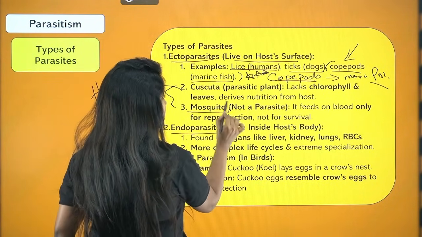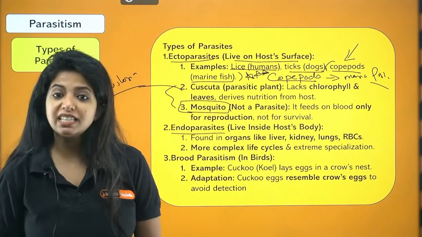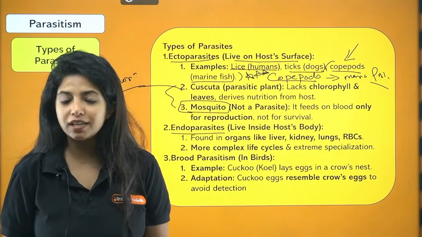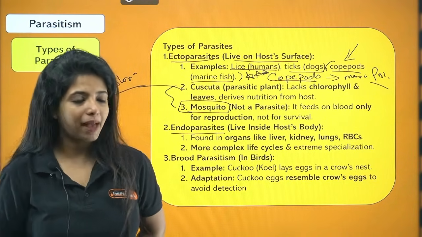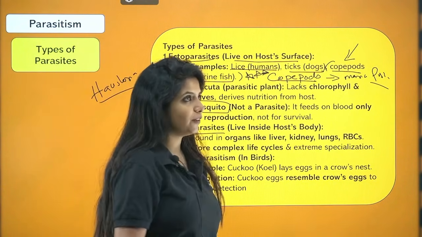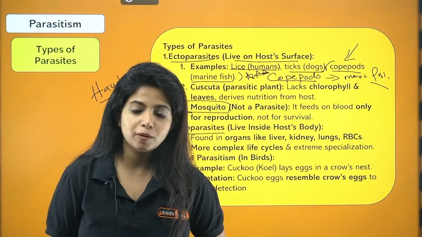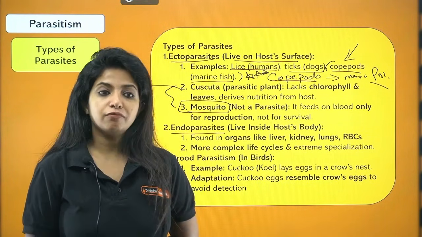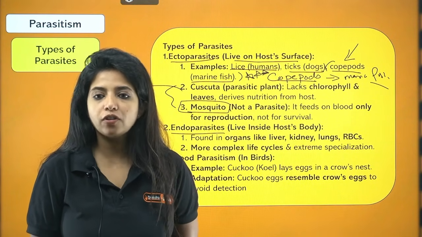Now mosquito, what do you think? Is it a parasite or not? No, mosquito is not a parasite. Mosquito is not at all a parasite. When I say the mosquito drinks our blood, you need to understand there is female mosquito and there is male mosquito. The male mosquito does not drink the blood. It is the female mosquito, and it needs it only for the reproduction process.